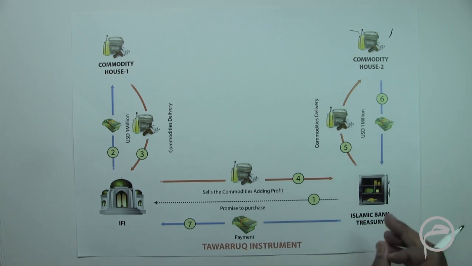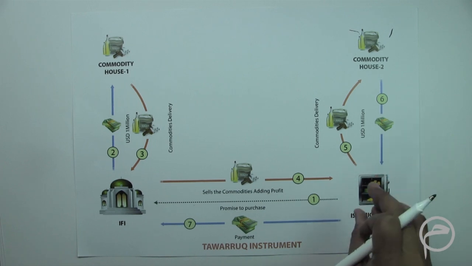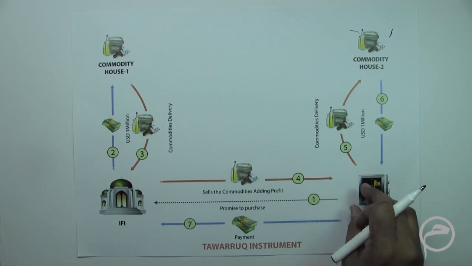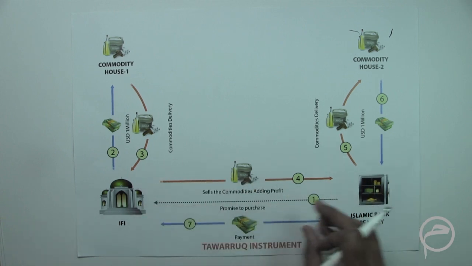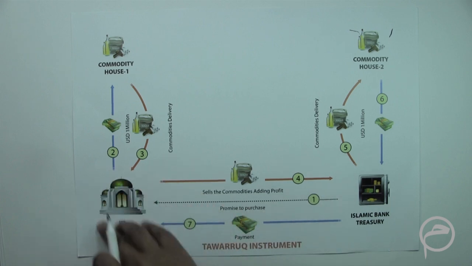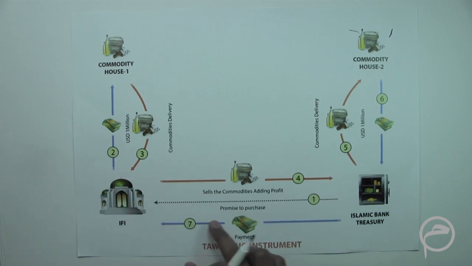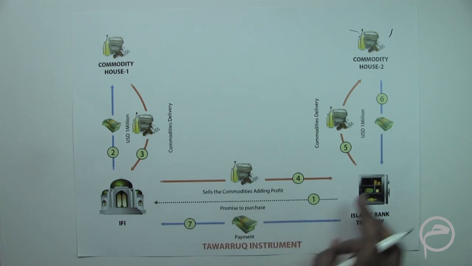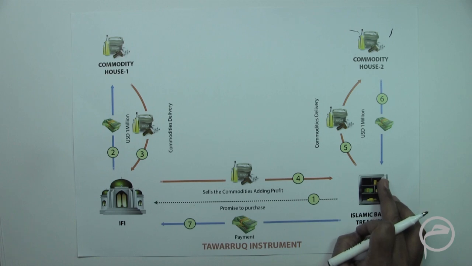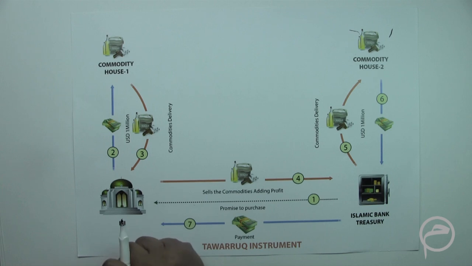Now basically in this transaction what happens is that this financial institution is in need of cash, and to fulfill that need it approaches another financial institution. And some institutions have this concept of promise to purchase to be given by this institution, so that this financial institution gets a comfort.